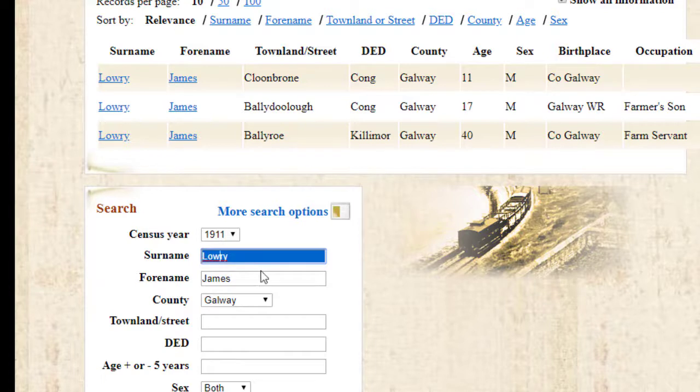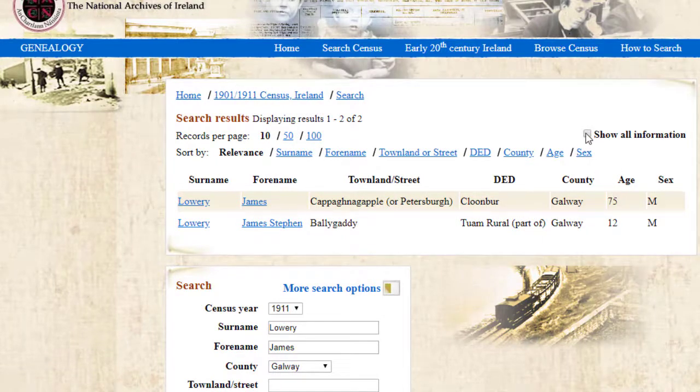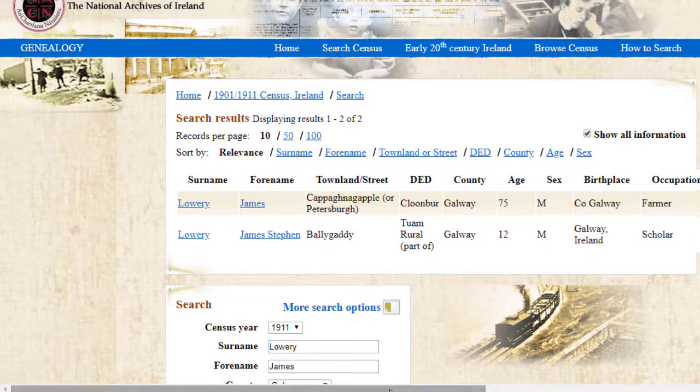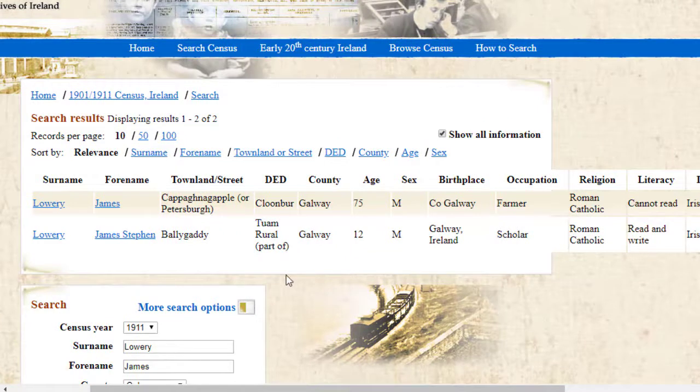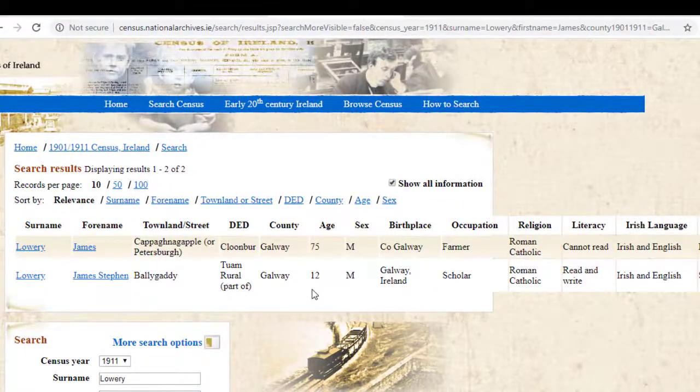So instead of the spelling of Lowry, let's spell Lowry as Lowry. We still have James's first name and county, and click Search. Show All Information. And by scrolling across the page, we can see here straight away that not only do we see James, but we see his middle name as well. James Stephen Lowry, living in the townland of Ballygaddy in 1911. And at that time, James was aged 12. This is our James.